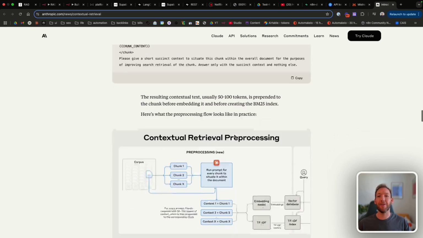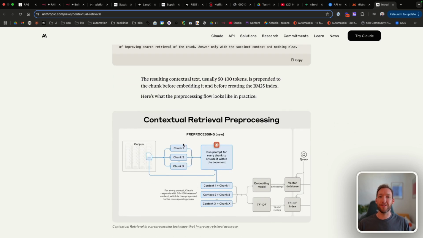So you can see how that would take us from the process that we previously had of breaking chunks down and embedding them straight away into breaking chunks down, adding context to every single chunk, and then embedding them afterwards so that the context is stored in the data directly and is relevant and searchable.